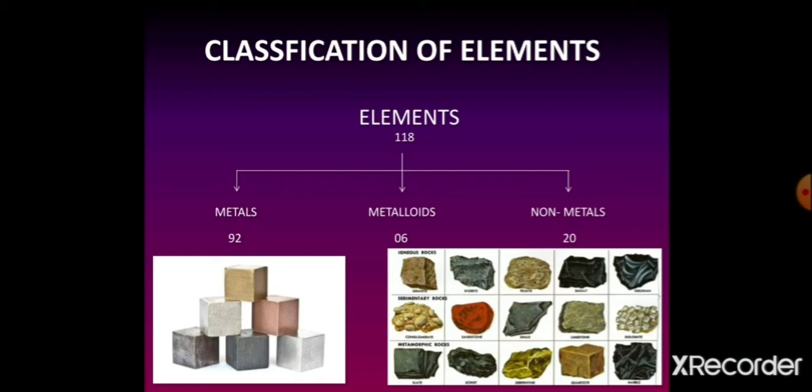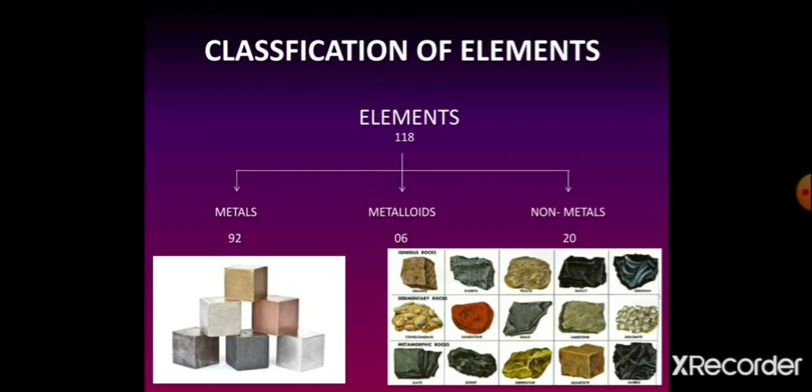Students, there are 92 metal elements. Most metal elements are solid in state. Actually, there are two metal elements that are liquid in state, that is mercury and gallium. No metal exists in the gas state.